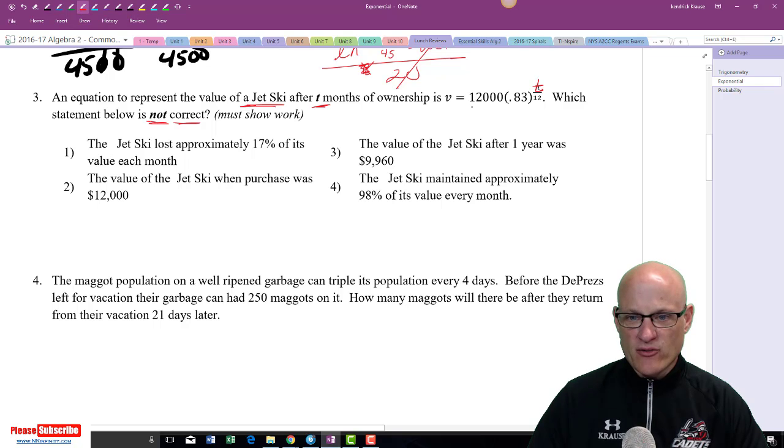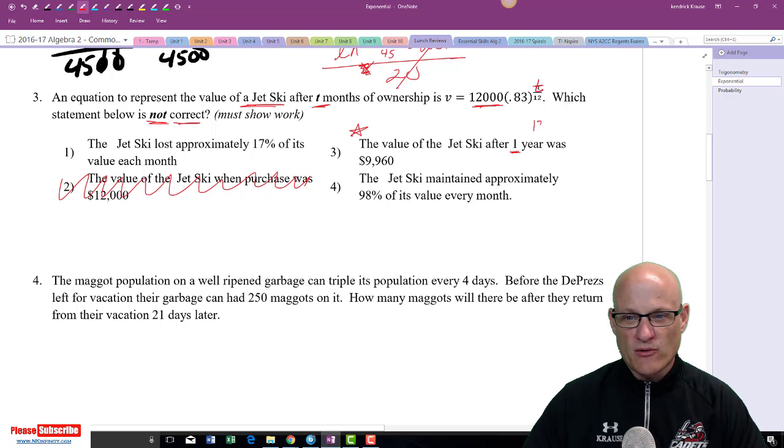Well, the start value of this thing is 12,000. That's pretty easy. This is correct, so let's get rid of that. This is probably the next easiest one. The jet ski after 1 year, except that it's not in terms of years, it's in terms of months.